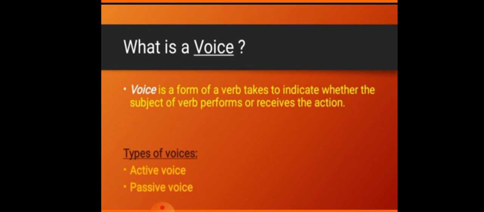Voice is a form of a verb that indicates whether the subject of the verb performs or receives the action. बेटा कि जो वर्ब है जो वो इंडिकेट करती है कि सब्जेक्ट जो है वो परफॉर्म कर रहा है या रिसीव कर रहा है एक्शन को. ठीक है. Now types of voices, active voice and passive voice. There are two types of voices.